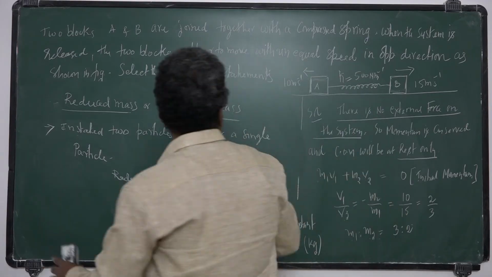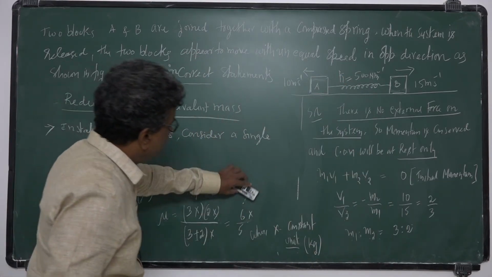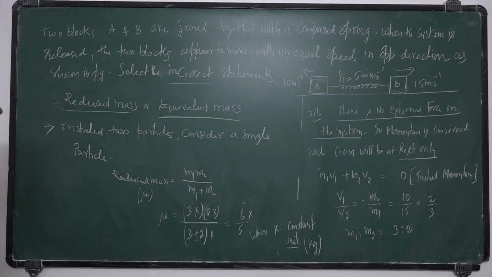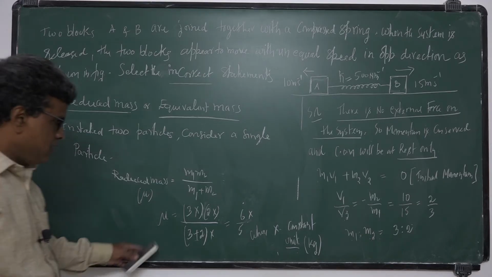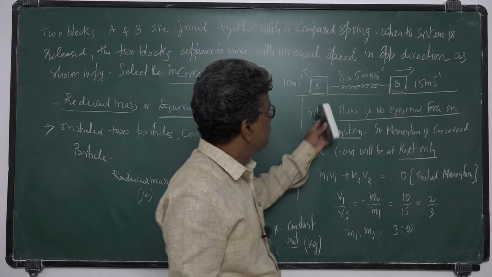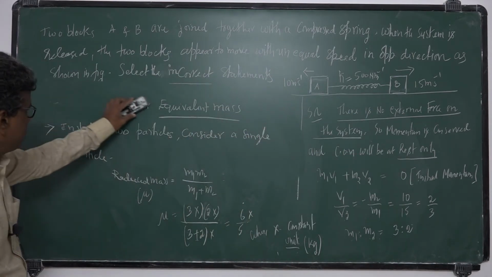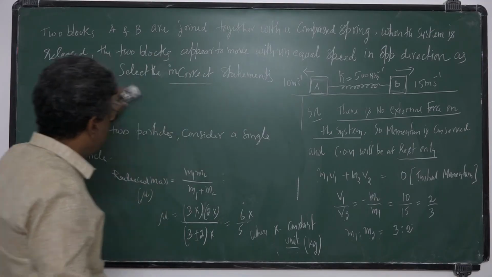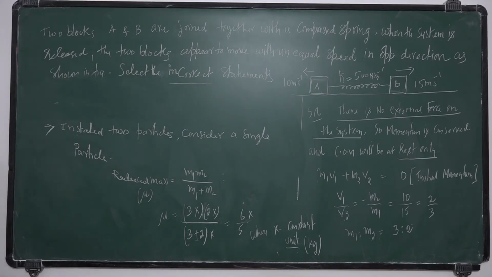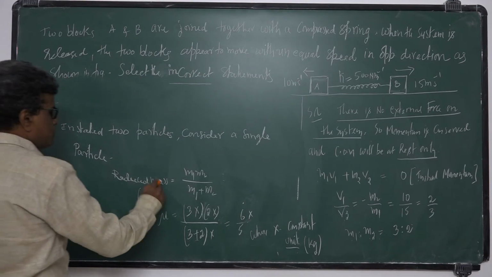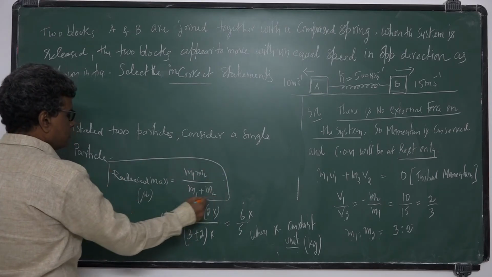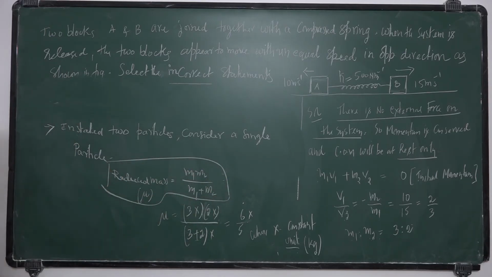Then if k is 500, what is the kinetic energy of the system? Kinetic energy is half m into v square. So I will write, okay, this is called equivalent mass. Remember this one. Okay, this is called the reduced mass formula.